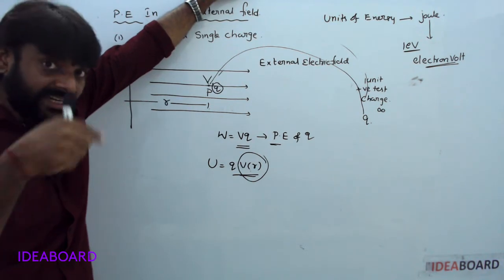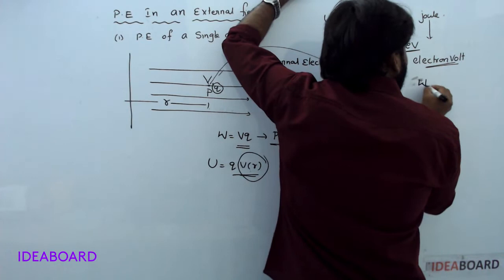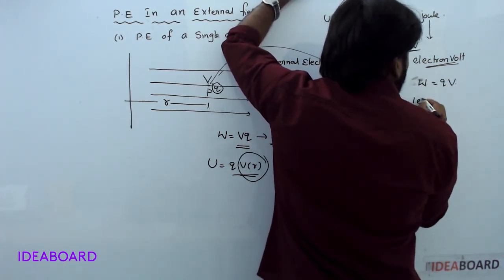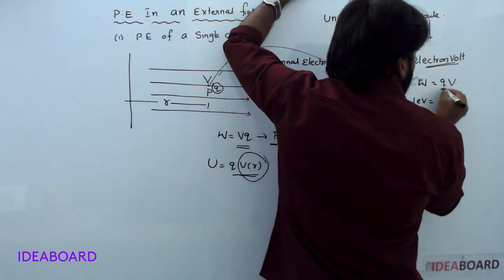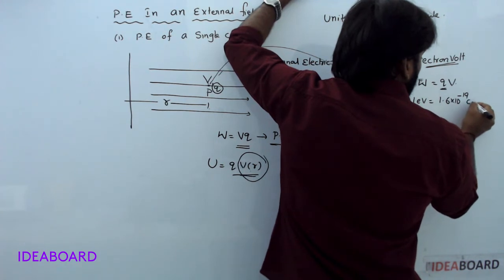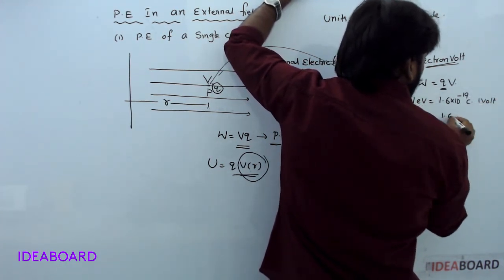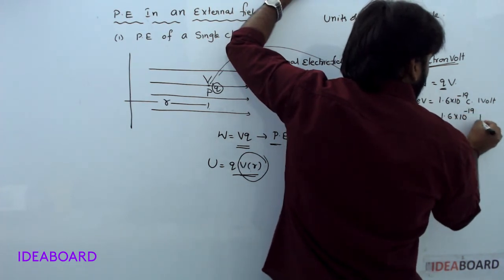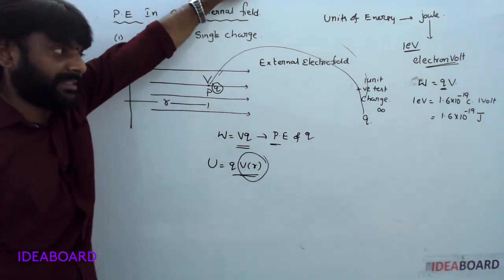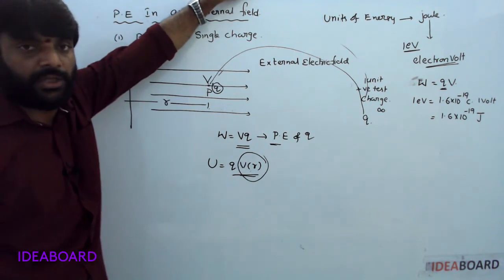Accelerated it gains, decelerated it loses. You know W is equal to QV. 1 electron volt means Q, the charge, is 1.6 into 10 to the power of minus 19 coulomb, and the potential difference is 1 volt. So simply, 1 electron volt is 1.6 into 10 to the power of minus 19 joules. Understood?